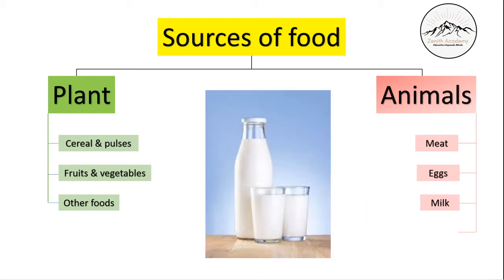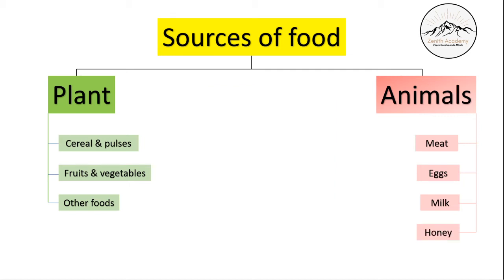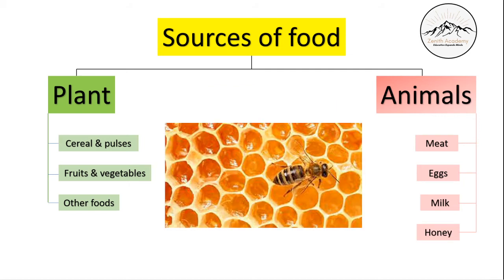Milk. Milk is also another very good source of food from animals, and we also get a lot of other byproducts from milk, such as curd, cheese, butter. All this also we will get from milk. Honey. So we get honey with the help of honeybees, which again comes from source of food from animals.